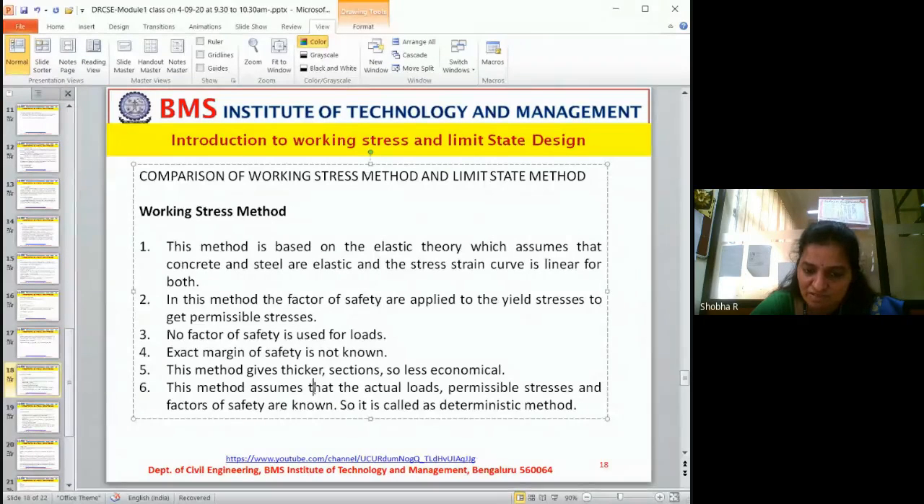This method assumes that the actual load, permissible stresses, and factor of safety are known. So it is called a deterministic method.